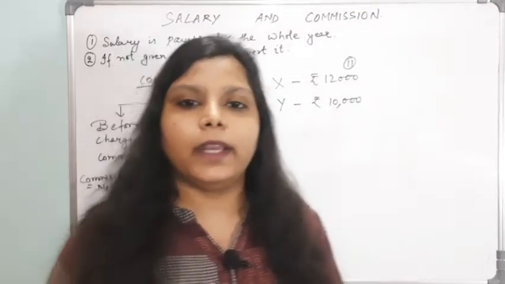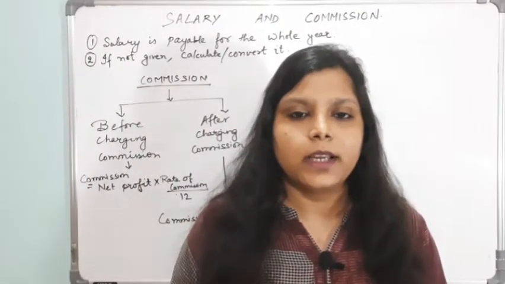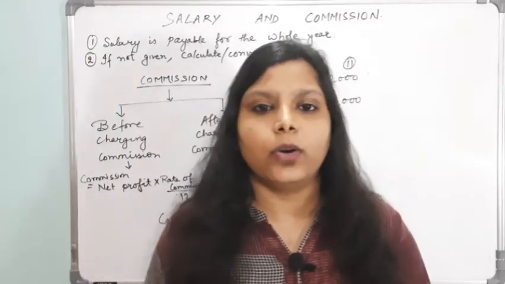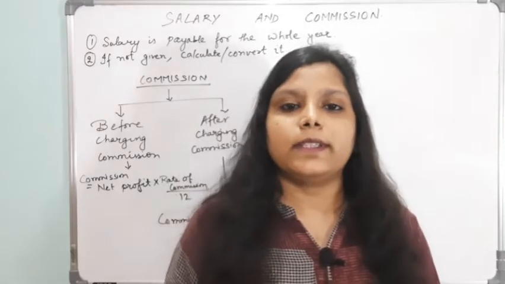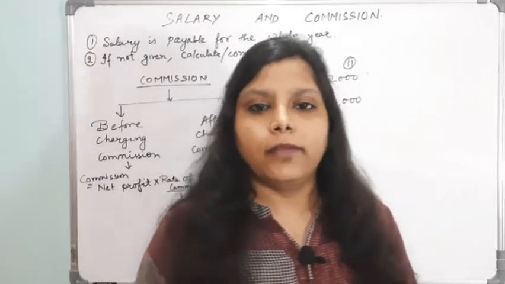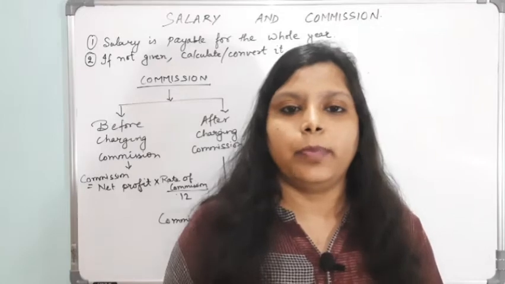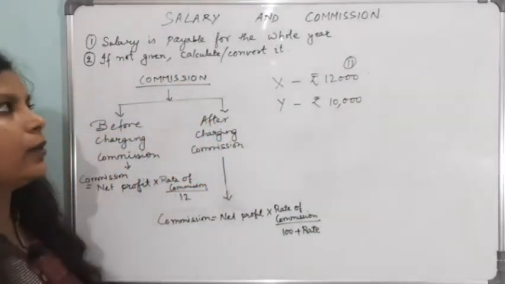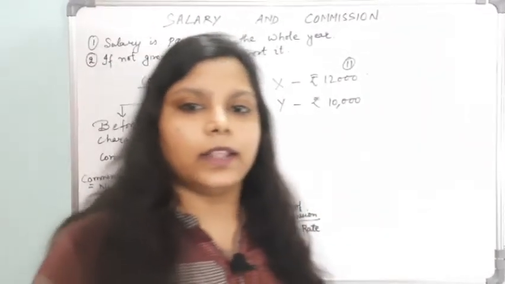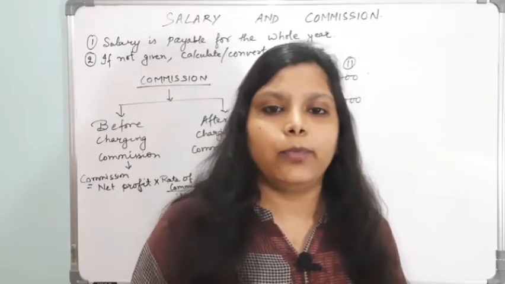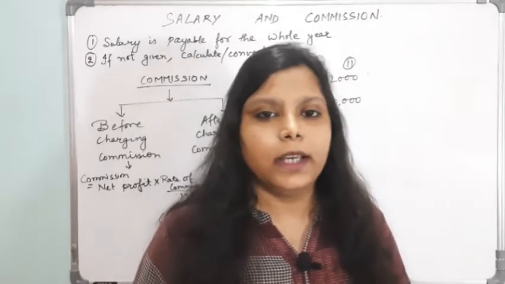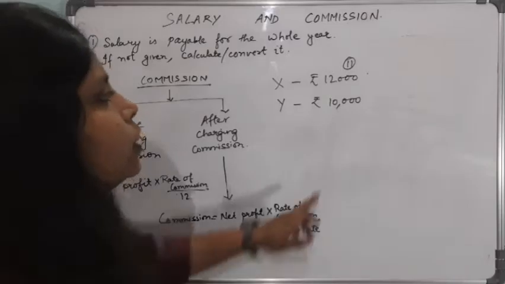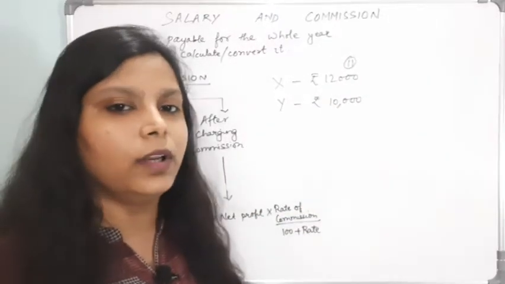Same as when we were doing the sole proprietorship case, we have to calculate any of the adjustments for the whole year. If any of the expenses are given only for 5 months, then we were writing down their outstanding, prepaid or something. Same is the case here. You have to calculate for the whole year and then the remaining profit will be distributed among the partners. If this is not specified in the question, take the full year amount.